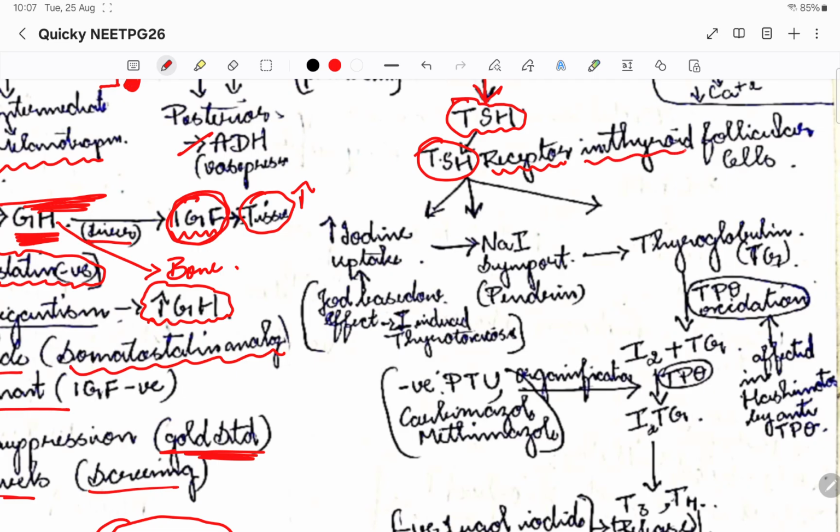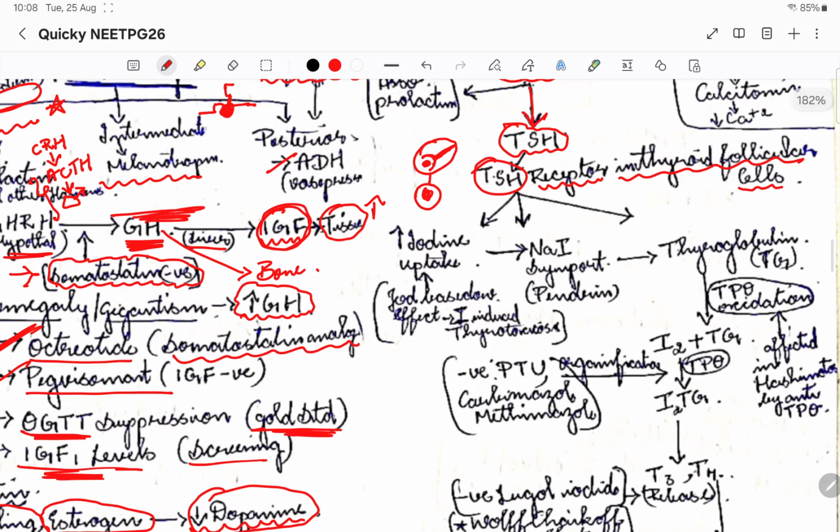Do you remember from general physiology, I told you, right? The thyroid stimulating hormone will go and act on the receptors present on the thyroid cell, and signal to the nucleus of that particular cell. Even the thyroid hormones, T4 and T3, will also go and act on the nucleus of the cell. So please remember, these are nuclear acting hormones. Thyroid follicular cells are the main acting cells of the thyroid gland, right?